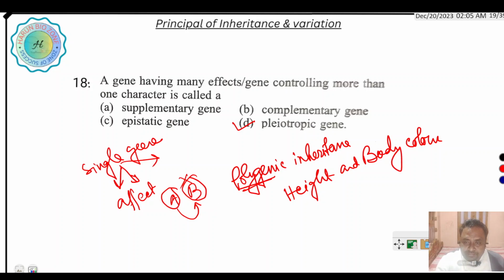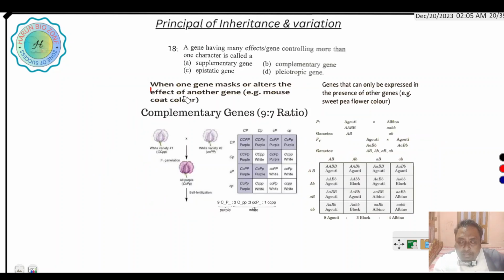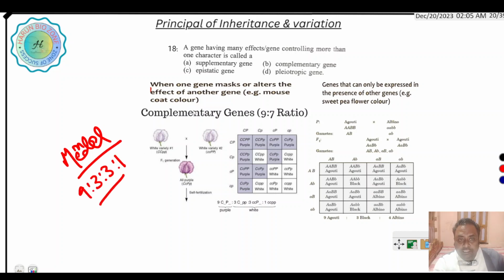And what are complementary and supplementary genes? The normal Mendelian ratio is 9:3:3:1. But in case of complementary and supplementary gene interaction, the ratio becomes 9:7 and 9:3:4.